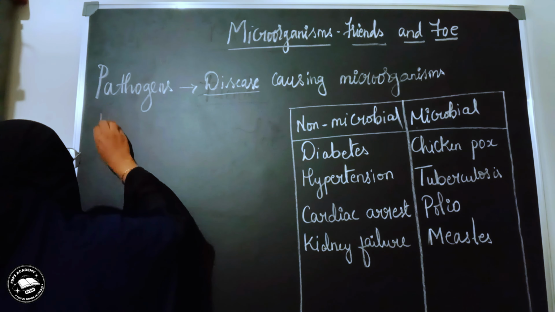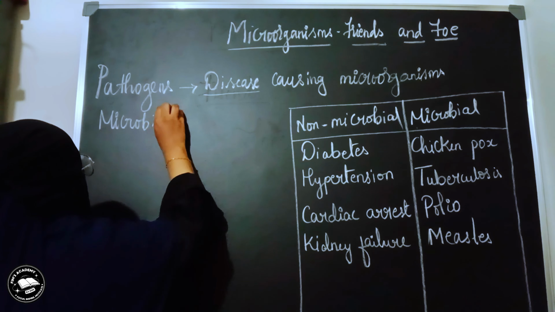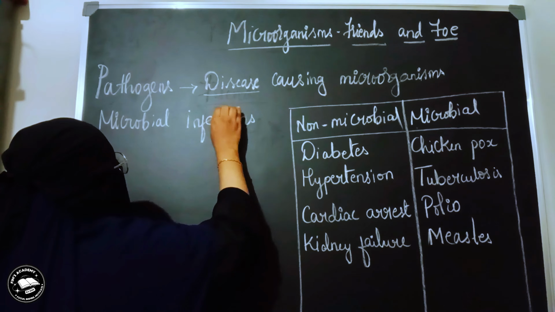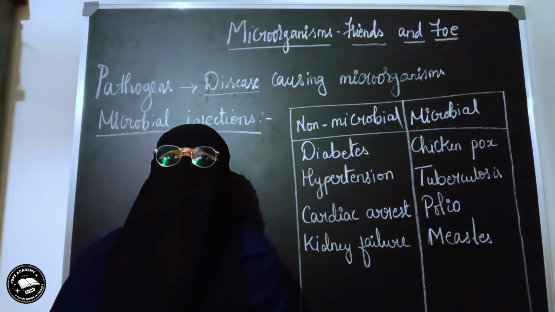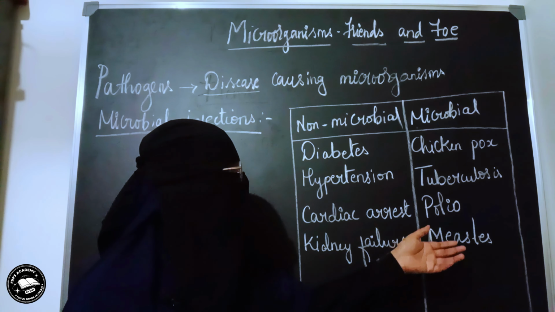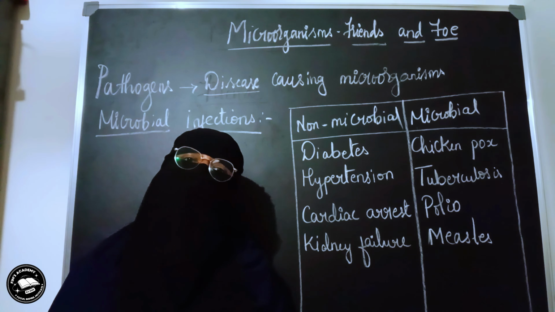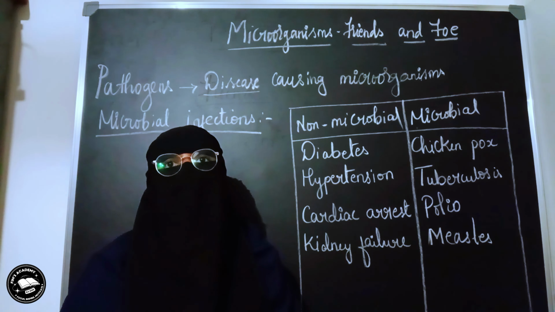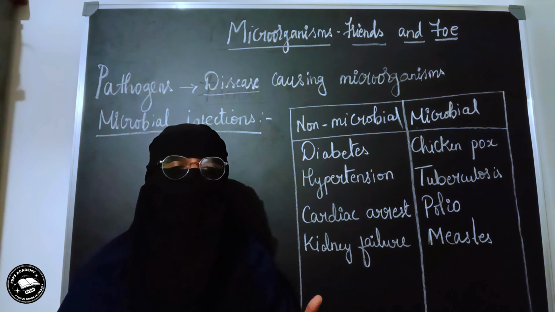Alright. So if I talk about the microbial infections, whatever we have listed down over there, these microbial infections can easily spread from one person to another person. Let's take one example of this, chickenpox, right? Chickenpox is a very common disease that we get to see in children of age between 4 and 8 years, or sometimes 10 years, or sometimes 12 years, right?